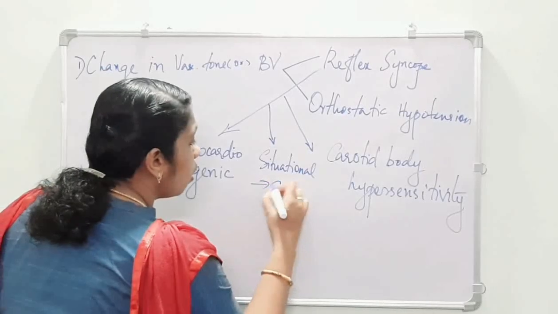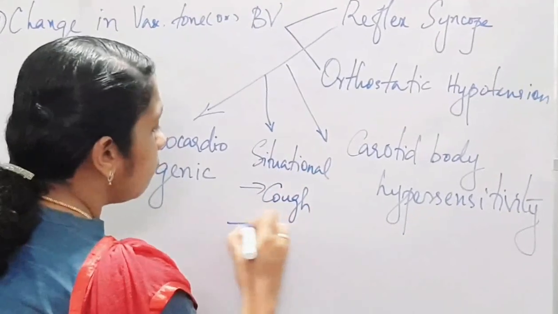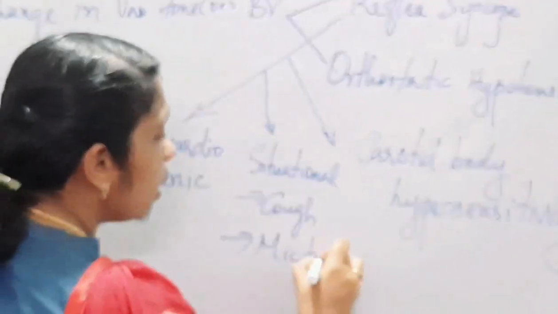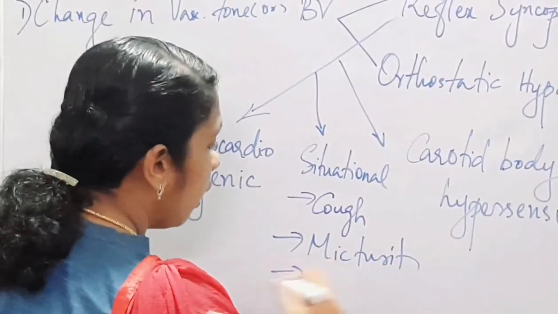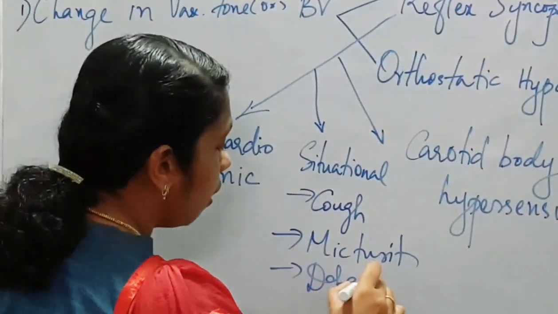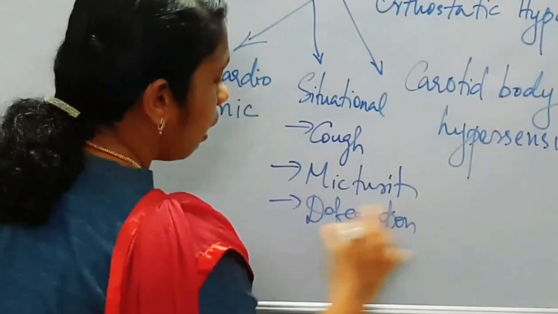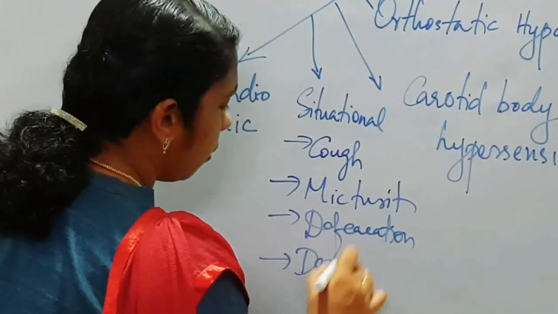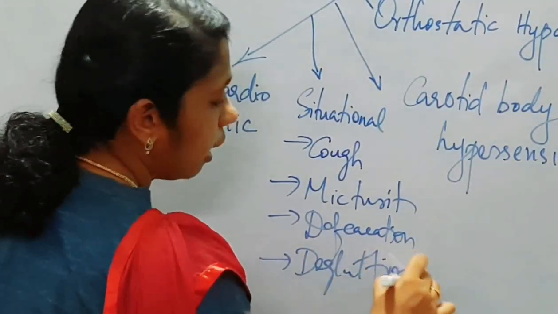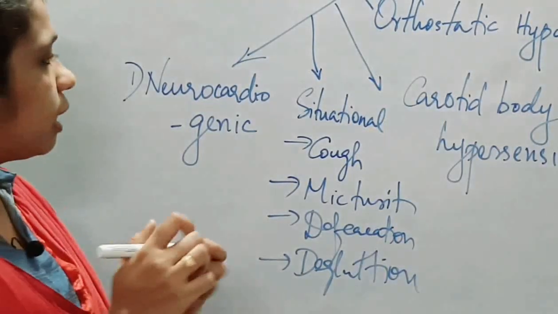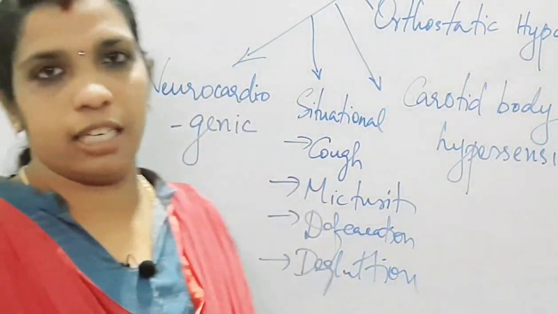So, situational syncope is a neurocardiogenic syncope, and it is the most important cause of syncope. Situational syncope includes cough syncope, micturition syncope, defecation syncope, and deglutition syncope. Okay, so these are the types of situational syncope.